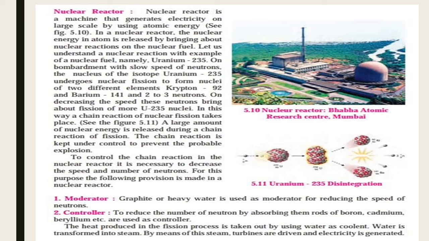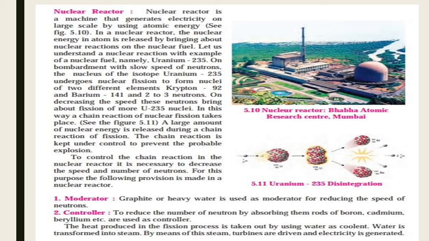For example, the nuclear reaction of uranium-235 on bombardment with slow-speed neutrons. The nucleus of the isotope uranium-235 undergoes nuclear fission to form nuclei of 2 different elements, krypton-92 and barium-141, and 2 to 3 neutrons.